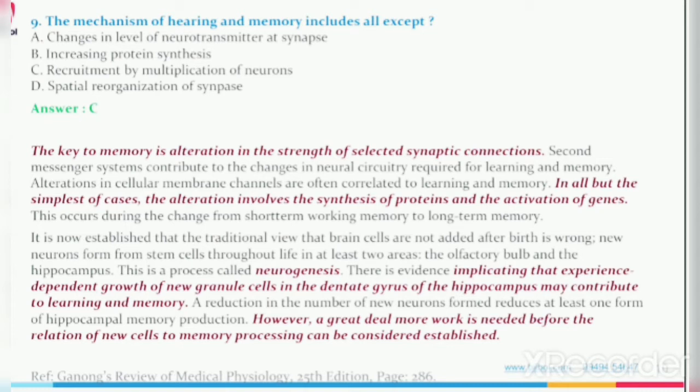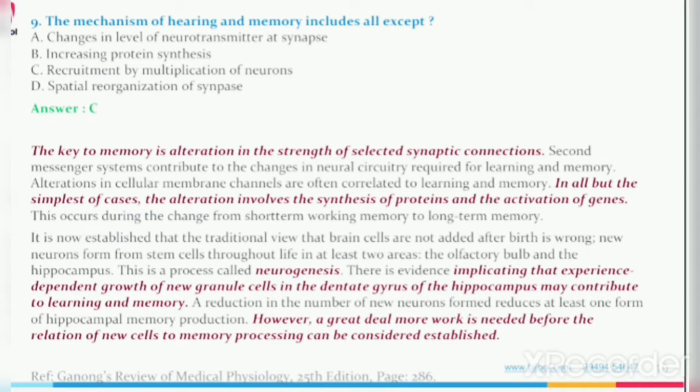There is evidence implicating that experience-dependent growth of new granule cells in the dentate gyrus of the hippocampus may contribute to learning and memory. A reduction in the number of new neurons formed reduces at least one form of hippocampal memory production.